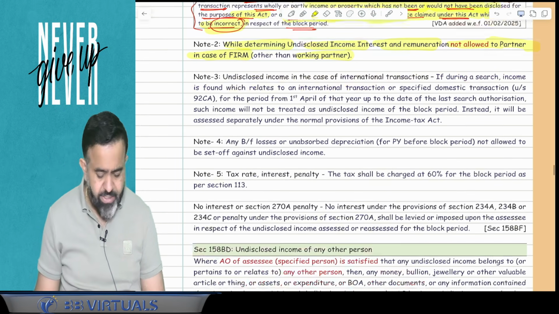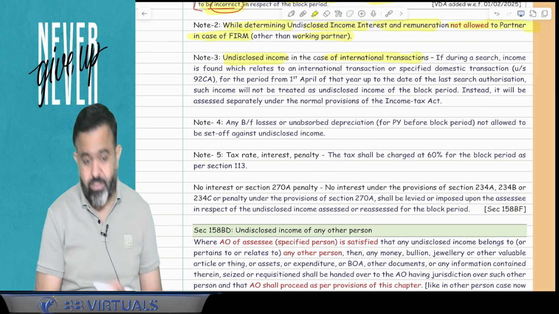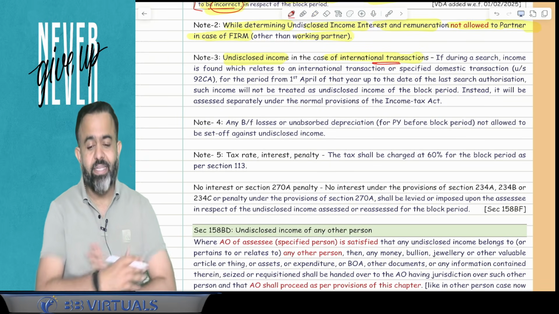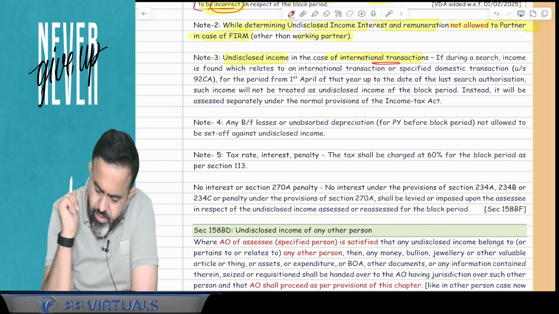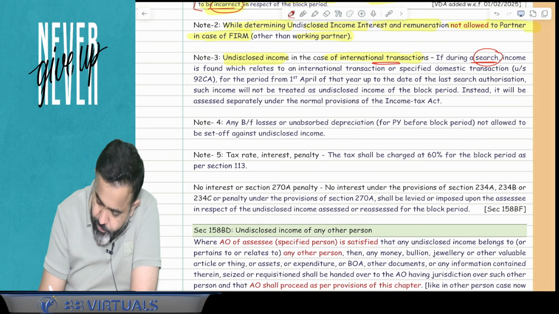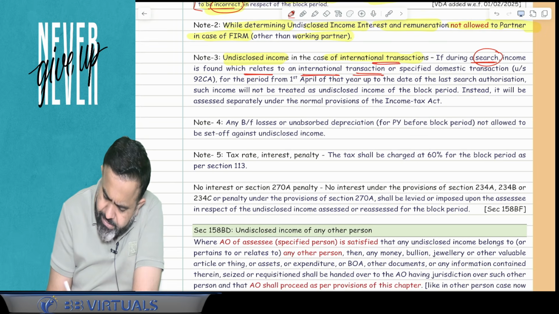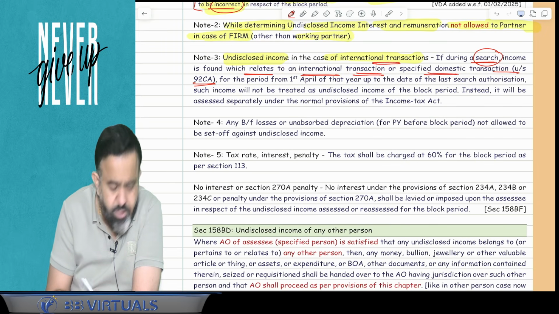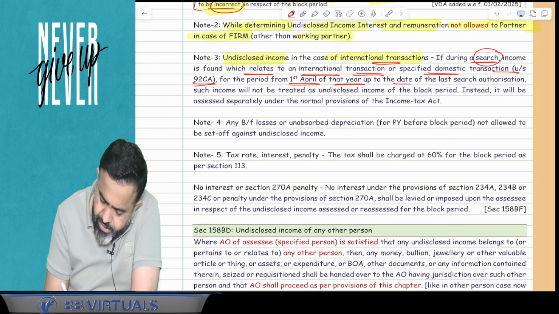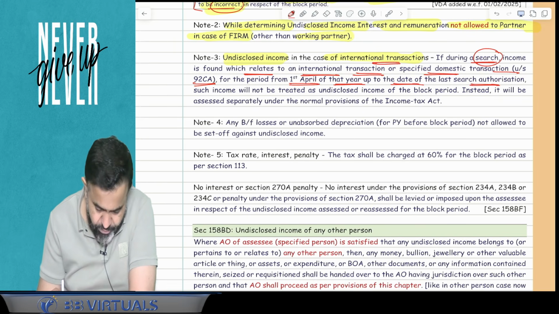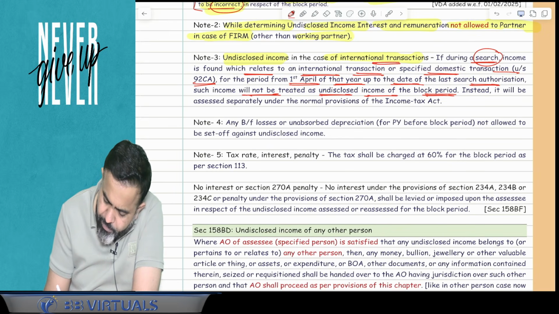Now the next part, note number 3 says undisclosed income in case of international transaction. So guys, if transfer pricing is applicable and there is an international transaction related undisclosed income, then what will happen? So here they are saying that if during the search income is found which relates to an international transaction or specified domestic transaction under 92CA for the period from 1st April of that year up to the date of the last search authorization, such income will not be treated as undisclosed income for the block period.